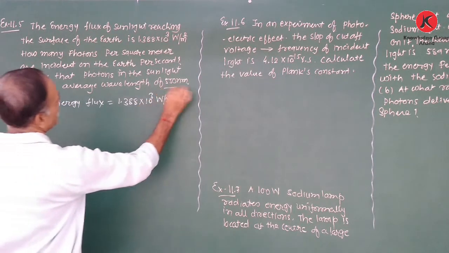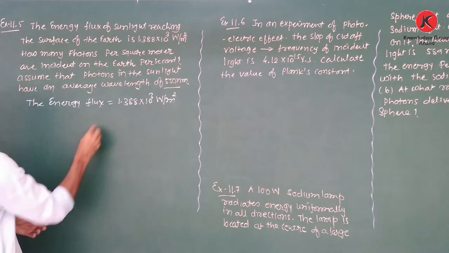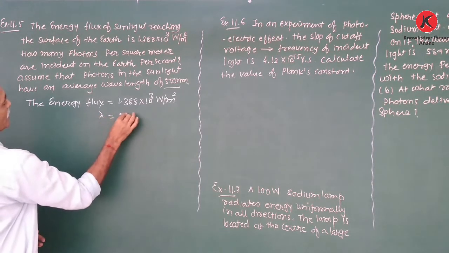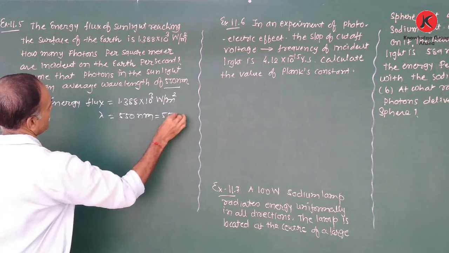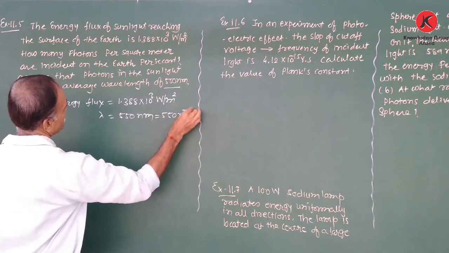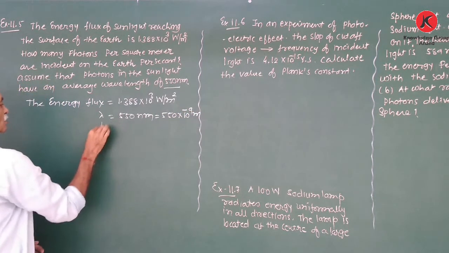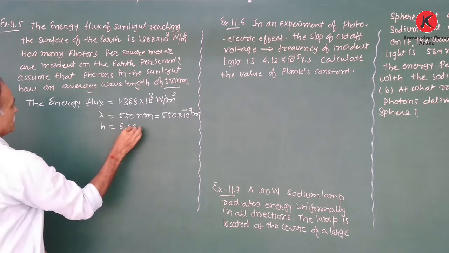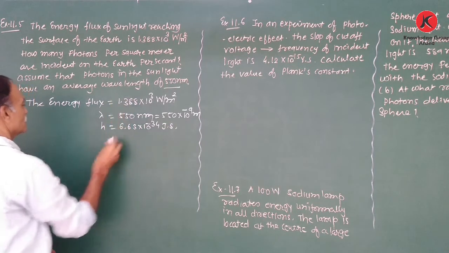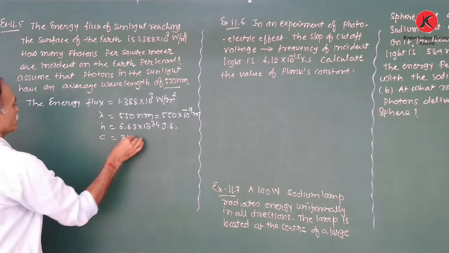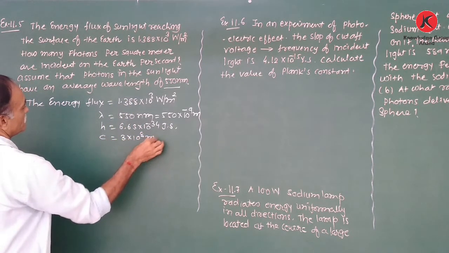The wavelength is given as 550 nanometer. So wavelength lambda is equal to 550 nanometer, that means 550 into 10 to the power minus 9 meter. Planck's constant is 6.63 into 10 to the power minus 34 joule second, and speed of light 3 into 10 to the power 8 meter per second.